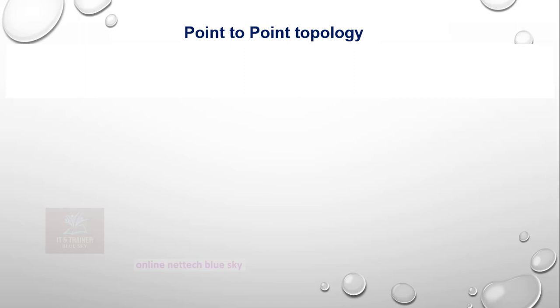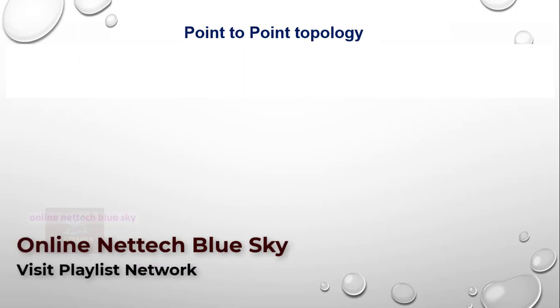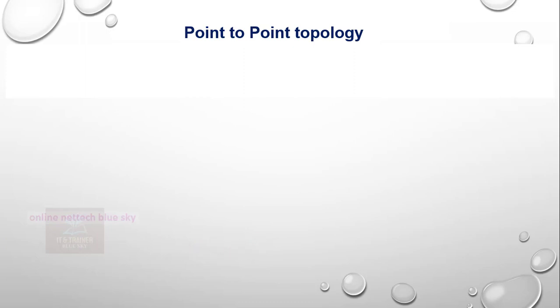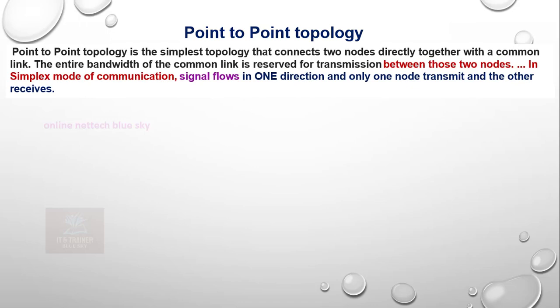First, you are connecting one to another. Why connect? Because you are communicating, sending and receiving files. Point to point topology was the first map, the first idea, and the first connection in a network. This is the old generation of networks, started by scientists. So what is point to point topology? Let's start this video.